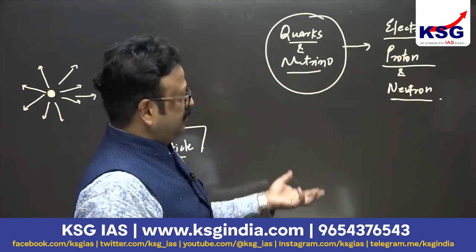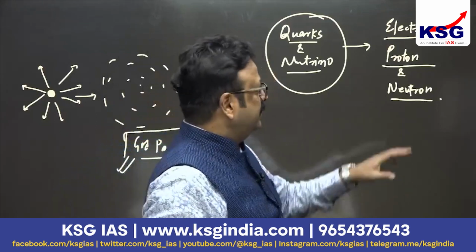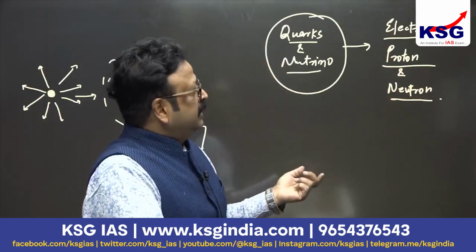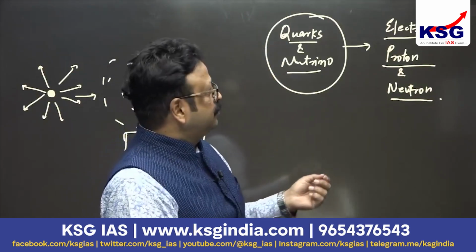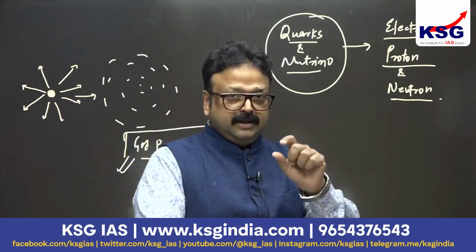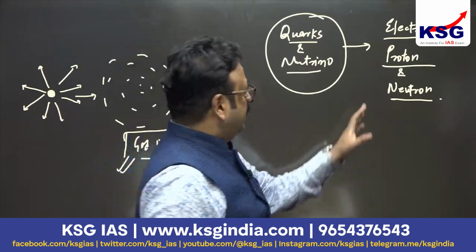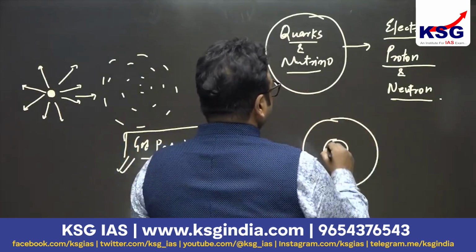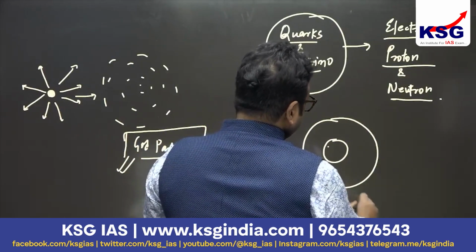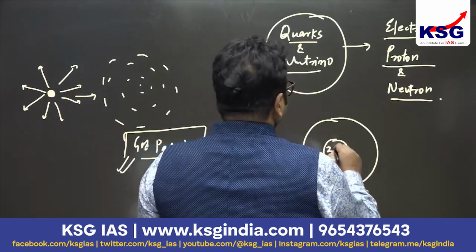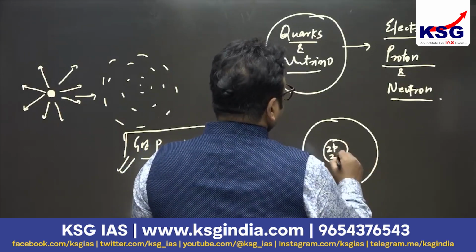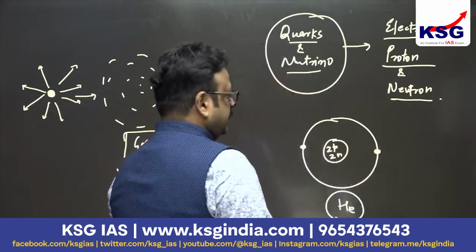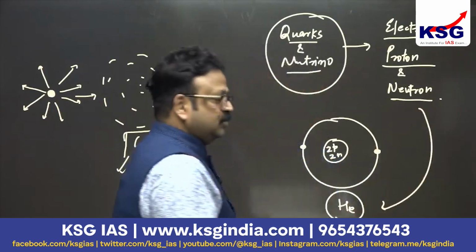If you have basic science understanding, you know the electrons are negatively charged, nearly massless particles orbiting the nucleus, and protons and neutrons, also called nucleons, reside in the nucleus of the atom. After formation of the electron, proton, and neutron, the first atom that was formed was helium. Two protons and two neutrons inside the nucleus, and two electrons orbiting this helium. This was the first atom formed after the Big Bang.